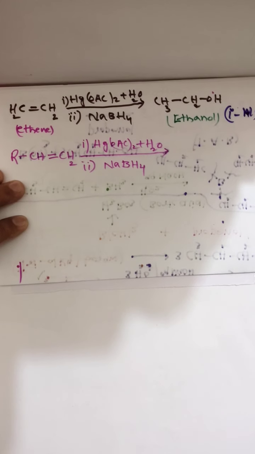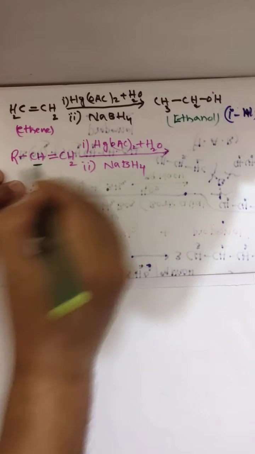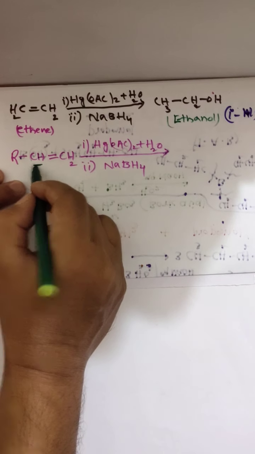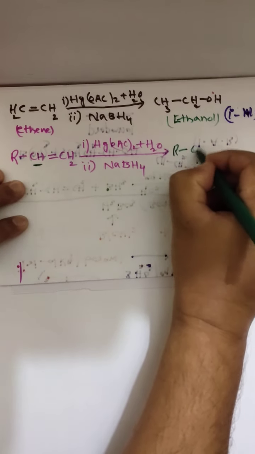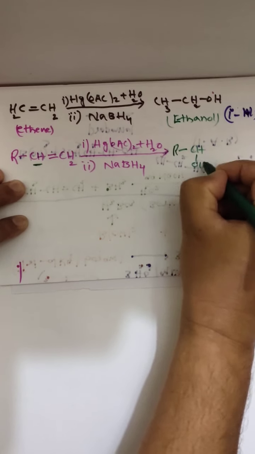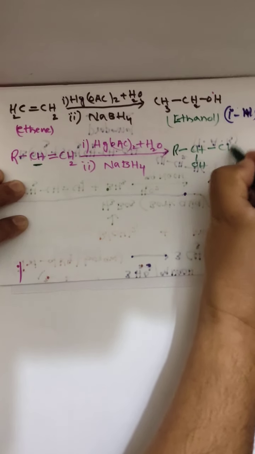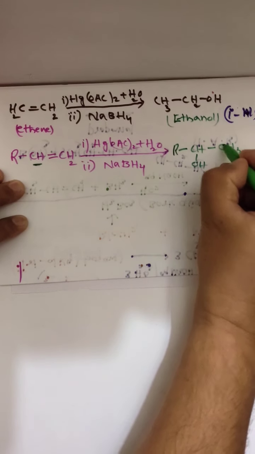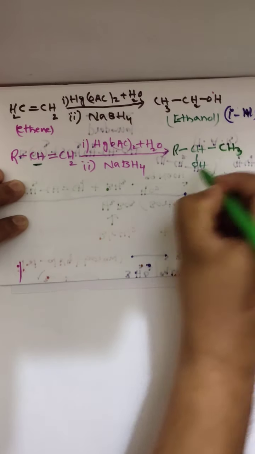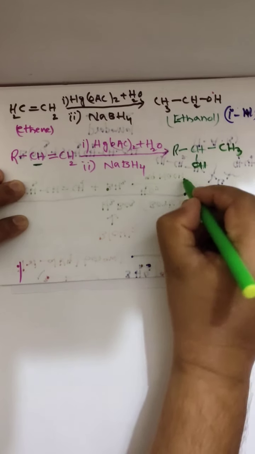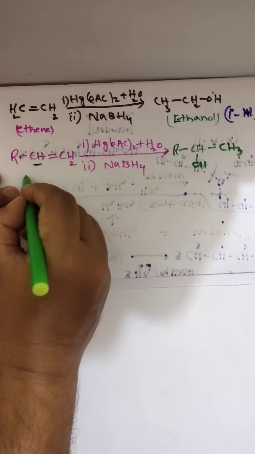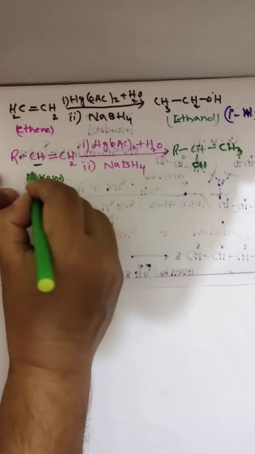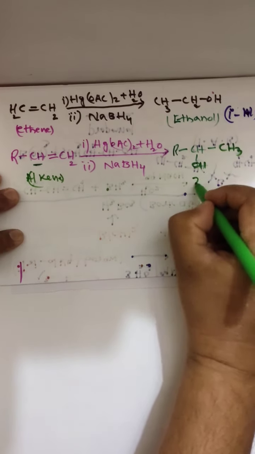This is the more substituted position. Markovnikov rule will be followed. The OH group will be attached here. Then R, CH, OH, single bond, CH3. Look here, we have propene, an unsymmetrical alkene. And what you got? A 2 degree alcohol.